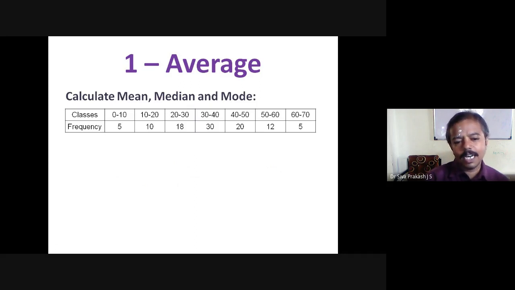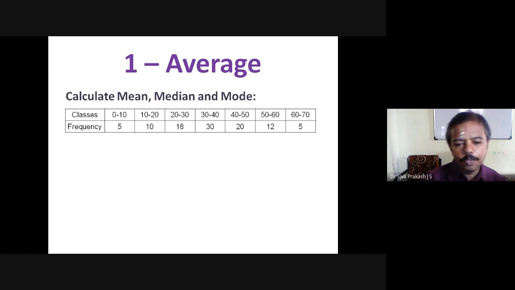From the given data, take the frequency. Which is the highest frequency? Mark that. Here 30 is the highest frequency. What class is marked there? 30 to 40. So the answer must be either towards 30 or towards 40. If you have four options in an MCQ test, you can easily choose the right answer without even calculation. The answer should fall between 30 and 40.